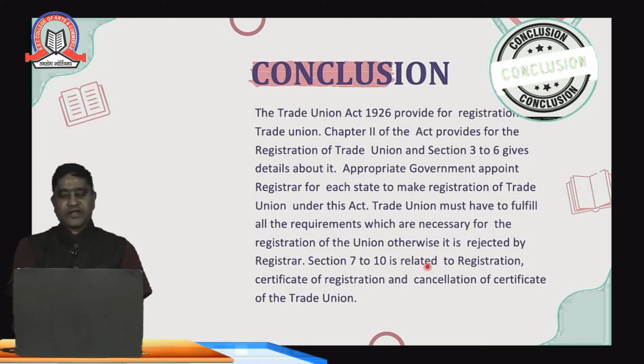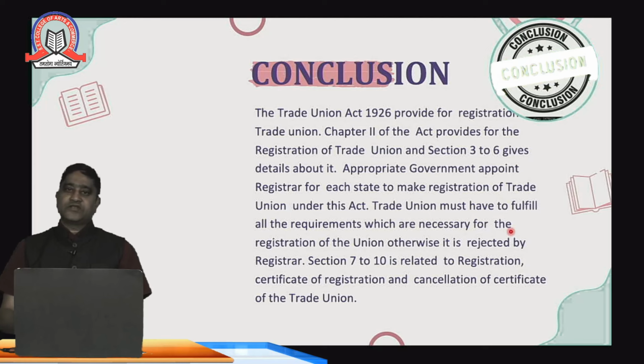Sections 7 to 10 relate to registration of the trade union, the certificate of registration, and the cancellation of the certificate. If you see this part, the cancellation of the trade union certificate, discretionary power has been given to the registrar of trade unions.